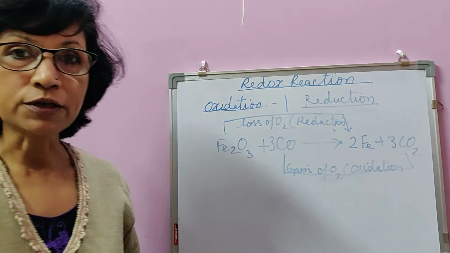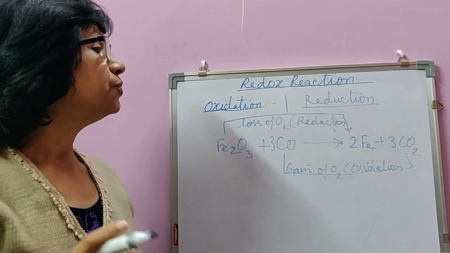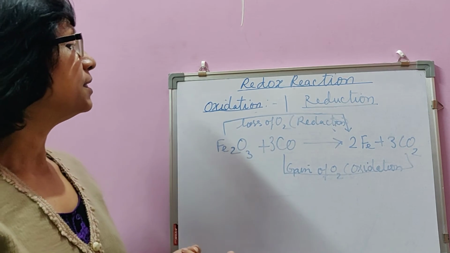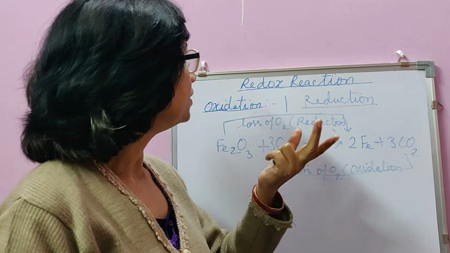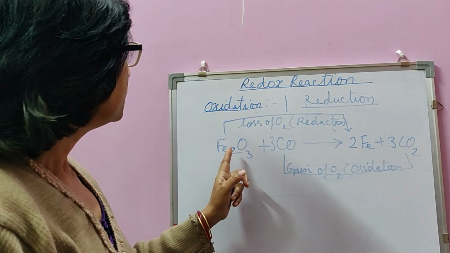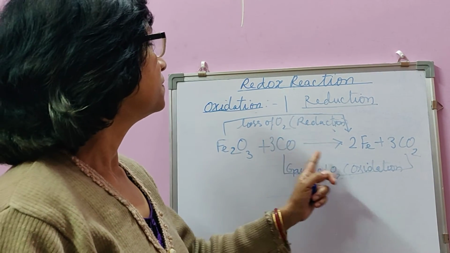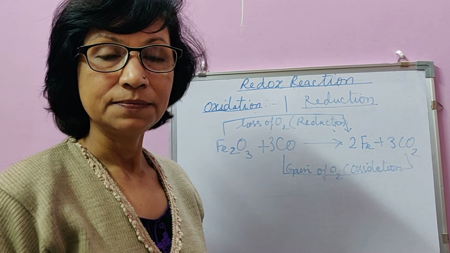So what is a redox reaction? A reaction during which a substance is oxidized and another is reduced. Here this one is reduced and this one is oxidized.